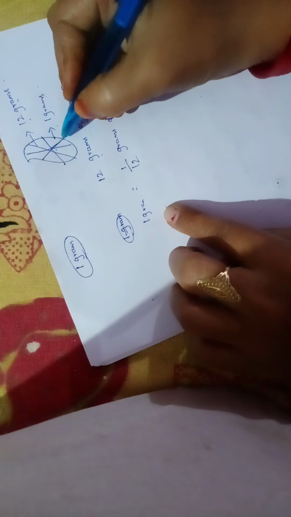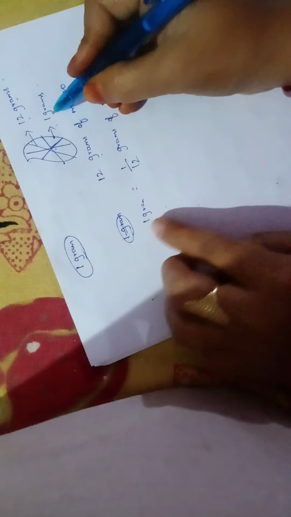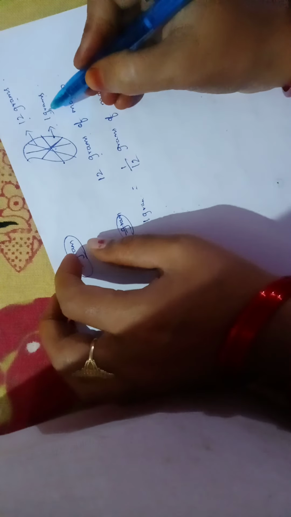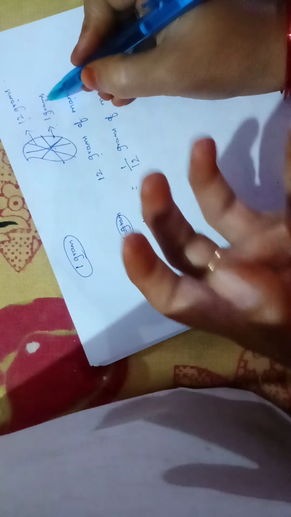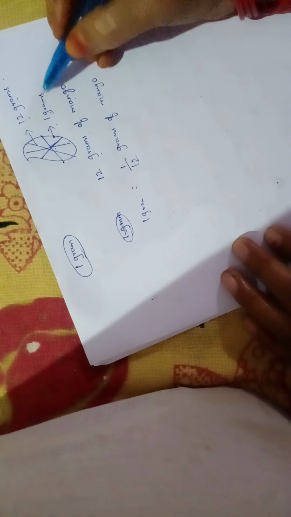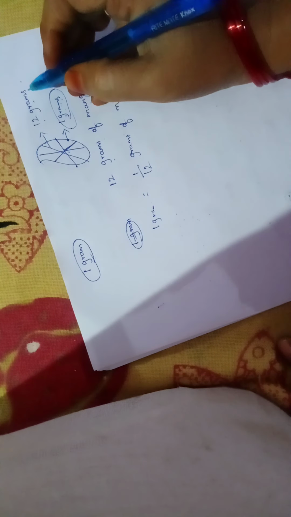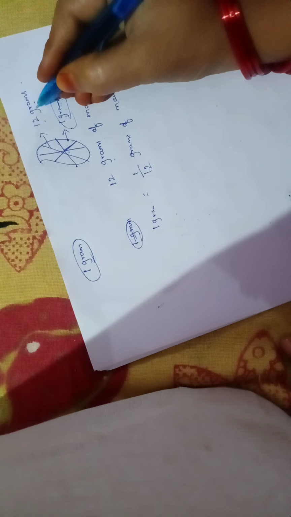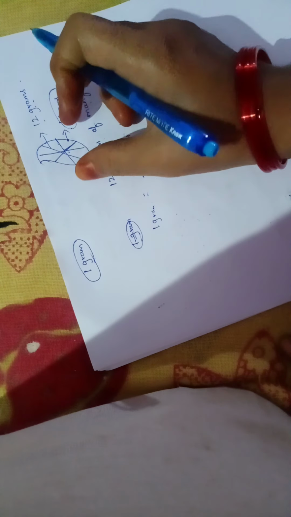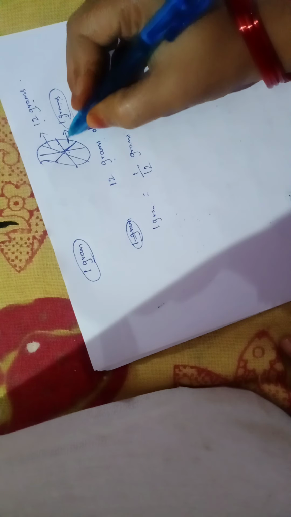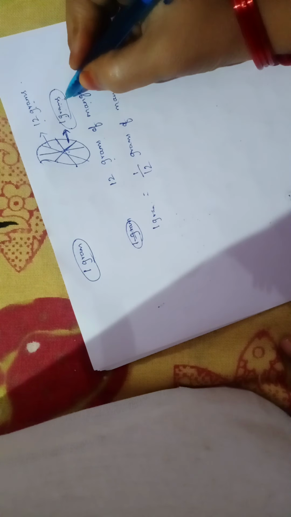So with that one piece, can I calculate 1 gram? If I take this 1 gram piece as my reference, I can calculate any 1 gram mass. Do you understand my point? Here I have taken one mango of 12 grams. I don't know how much 1 gram is, but I know its mass is 12 grams. So if we cut this mango into 12 equal parts, one piece will be equal to 1 gram.